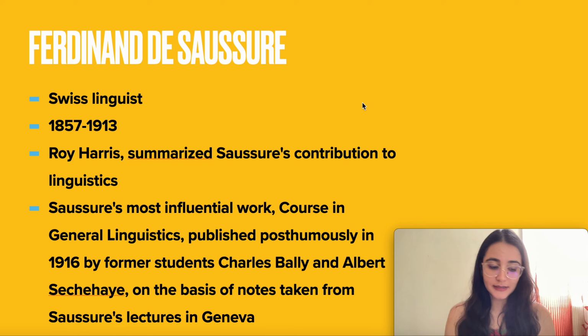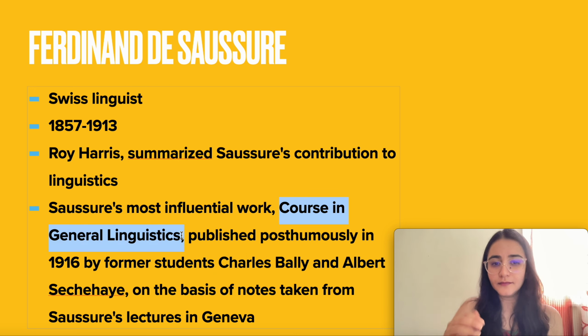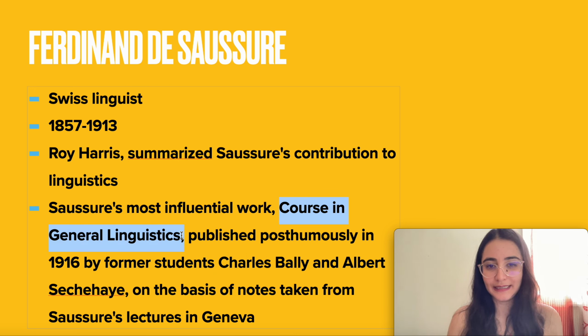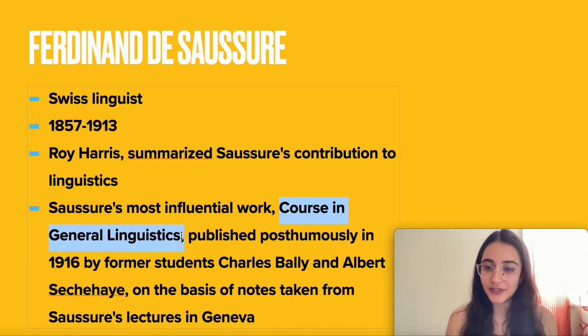Ferdinand de Saussure's most important work is Course in General Linguistics. यहाँ है. This. It was published posthumously in 1916, but the English translation was not published until 1959. Please make a note of that. Ferdinand de Saussure did not write this work. Yes, it is his most influential work, but it was actually lectures that Ferdinand de Saussure had given.